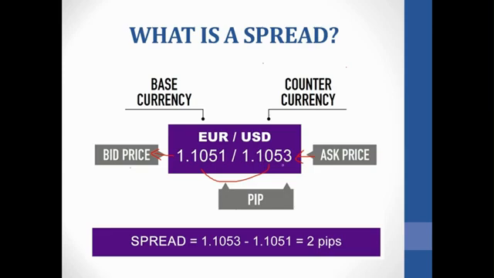So you see, the difference is minus 2. If you take 1.1053, which is the ask price, A for ask, and this is the bid price, the ask price minus the bid price is going to give you what we call the spread. That is the fees which you are going to pay to the broker for this particular transaction. So you might see 2 pips.